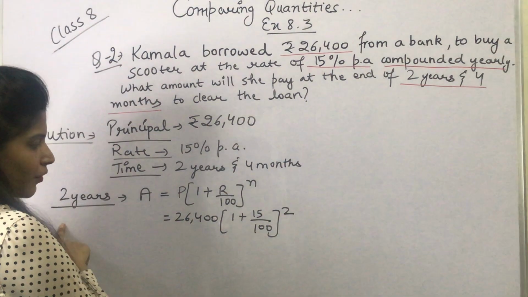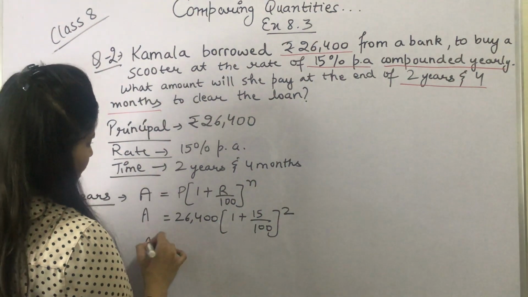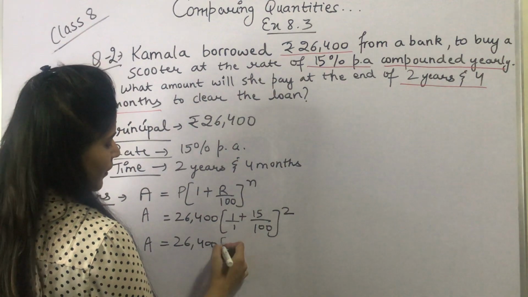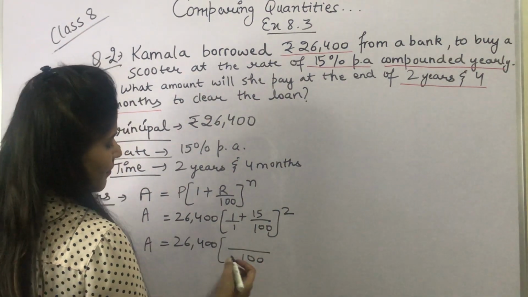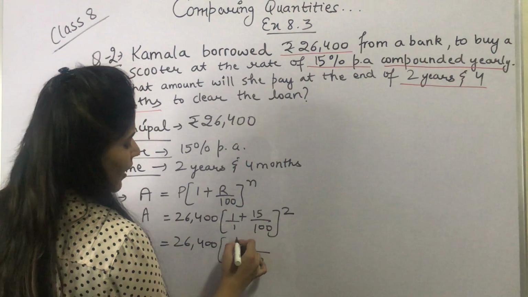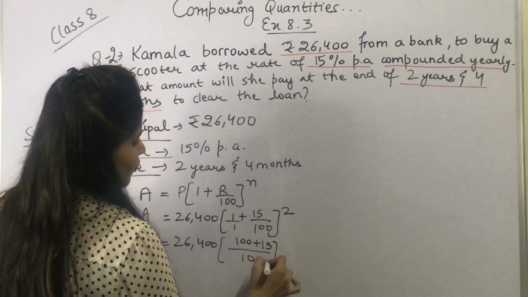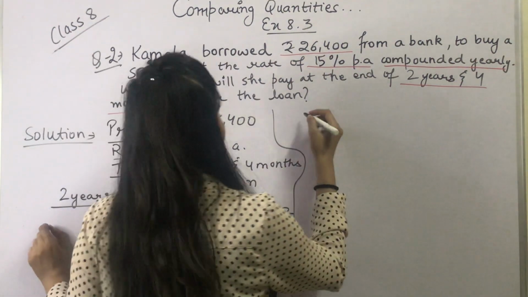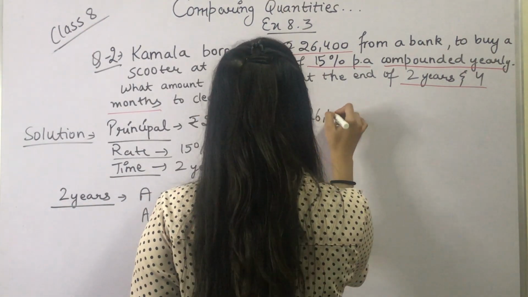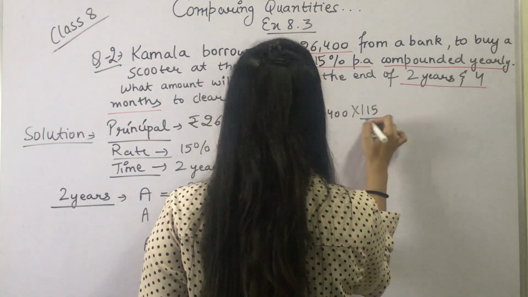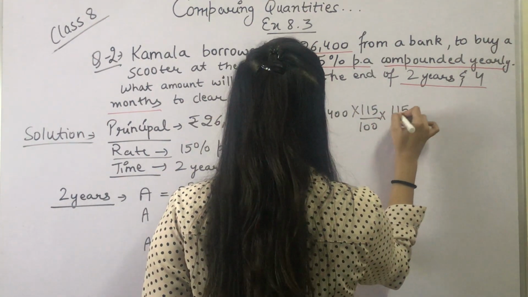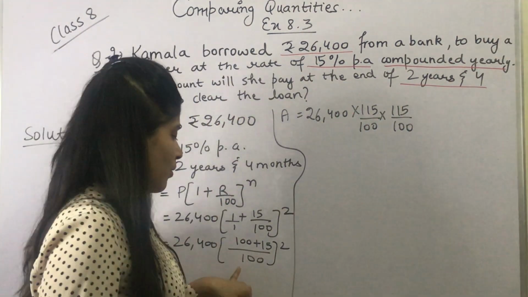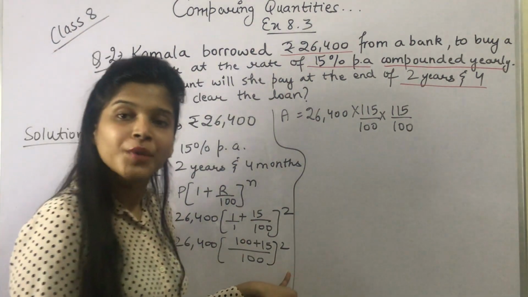So the amount would be 26,400 into (100 plus 15 upon 100) to the power 2, which equals 26,400 into 115 upon 100 into 115 upon 100. Why did we write it 2 times? Because this was 115 upon 100 to the power 2.